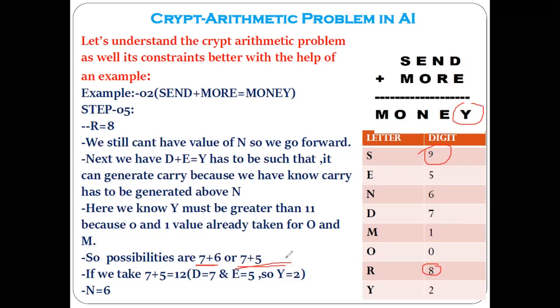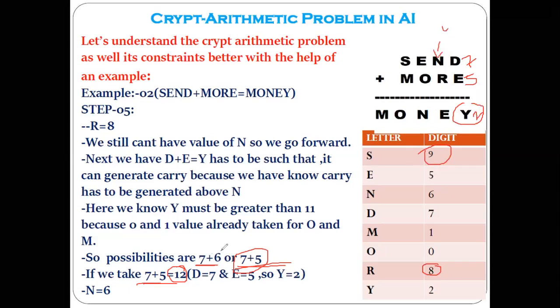Now, if you consider D as a 7 and E as a 5, then we can get 7 plus 5, 12, and we are getting the value of Y as a 2 and one carry will get generated here.